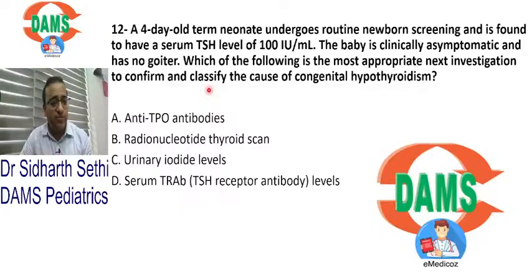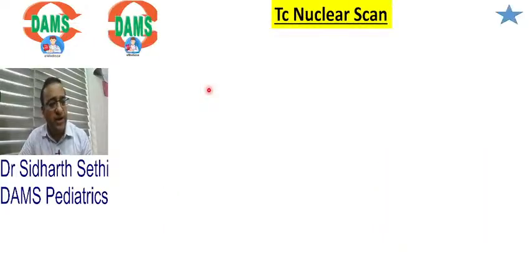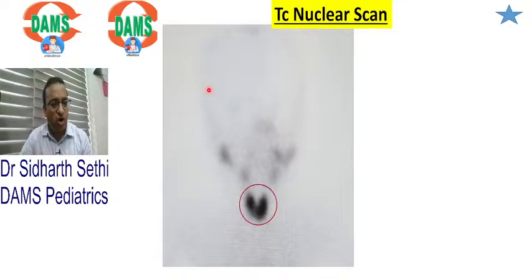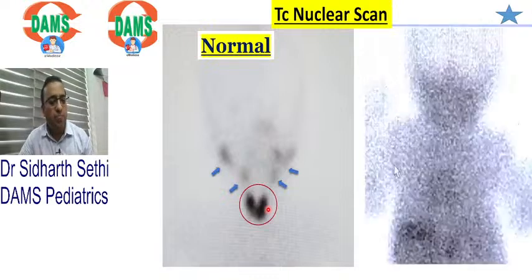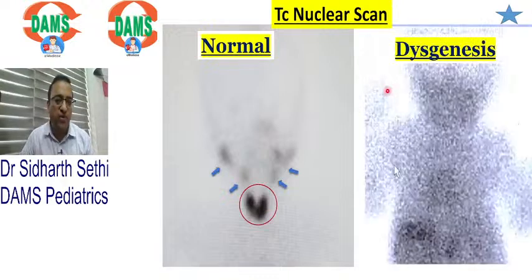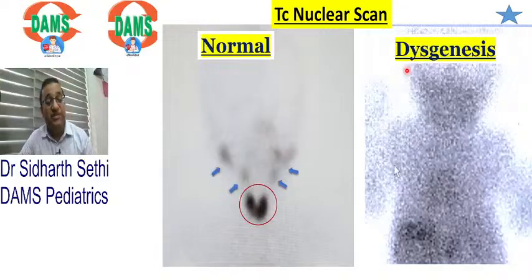Remember, the next step should be a radionuclide technetium scan. So on your screen, I'll show you a normal technetium scan where you can see that this is the normal thyroid gland and these are the salivary glands. So this is a normal thyroid scan. Now remember that the most common cause of congenital hypothyroidism is dysgenesis of the thyroid gland.